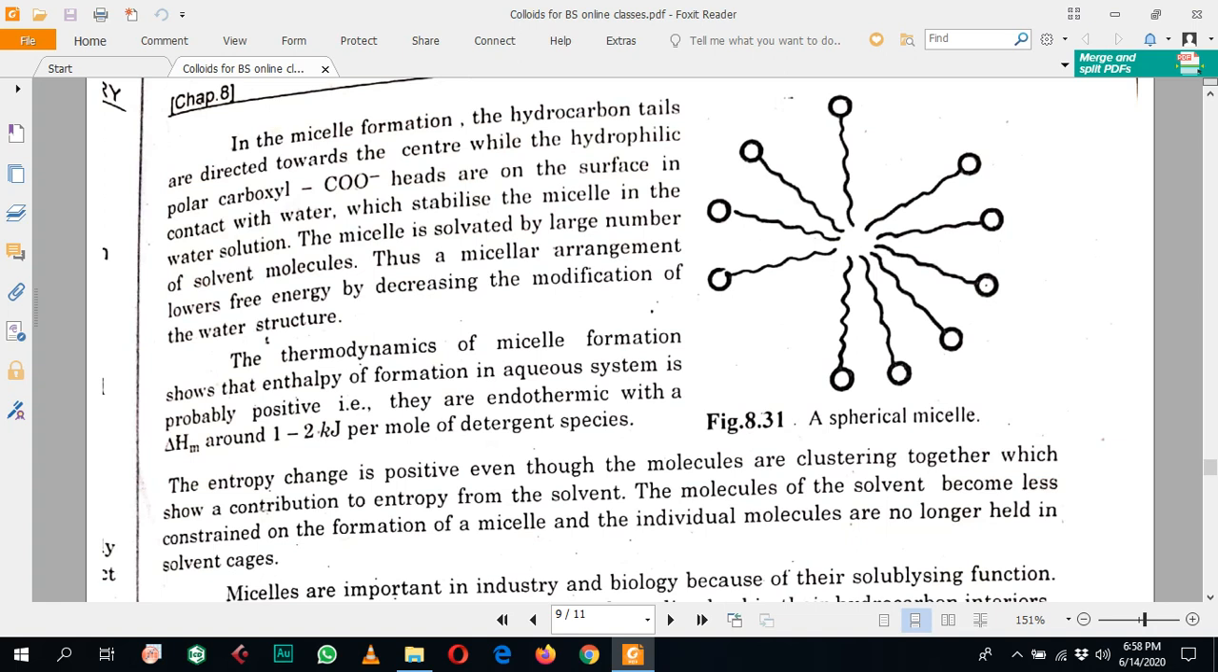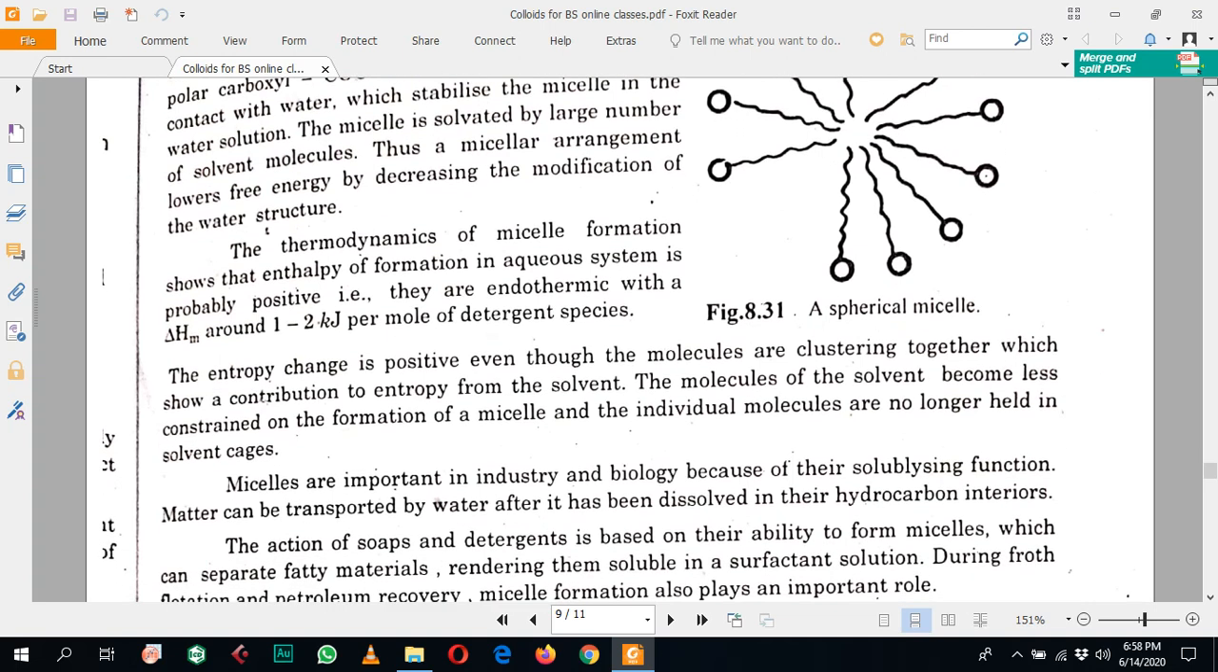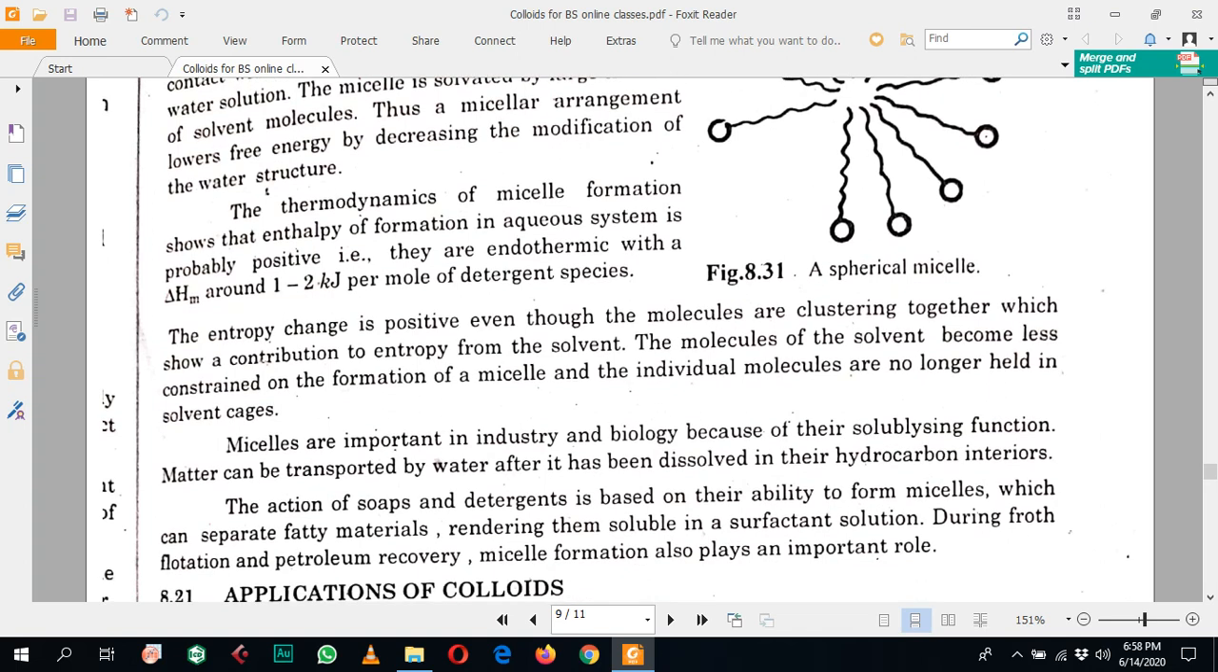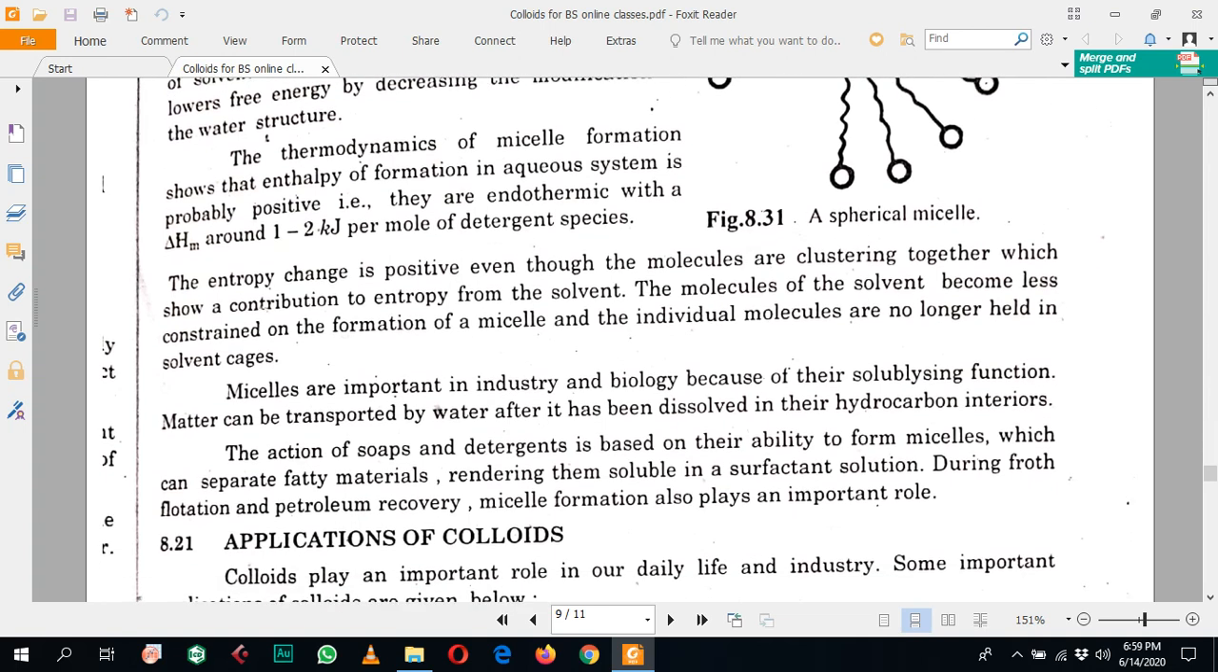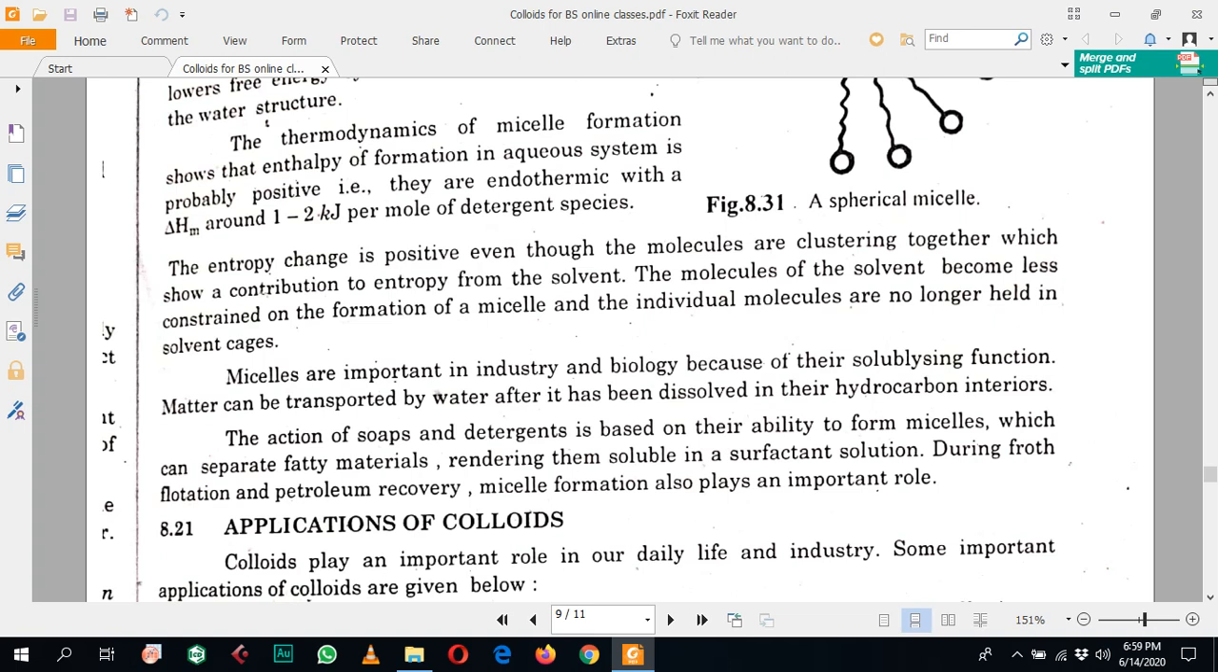Thus, a micelle arrangement lowers the free energy by decreasing the modification of the water structure. The thermodynamics of micelle formation shows that the enthalpy of formation of an aqueous system is probably positive, meaning the reaction is endothermic, with delta H around 1 to 2 kilojoules per mole of the detergent species. And if we see the effect of entropy, the entropy change is positive even though the molecules are clustering together,